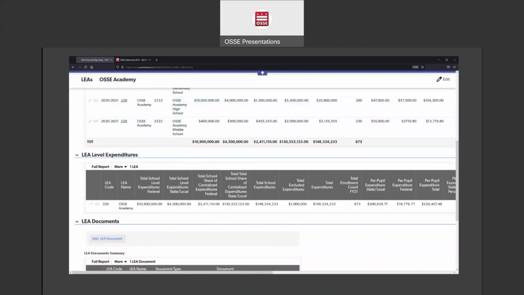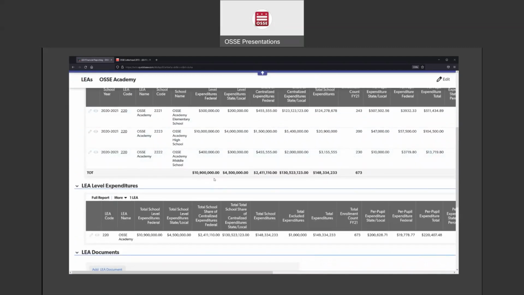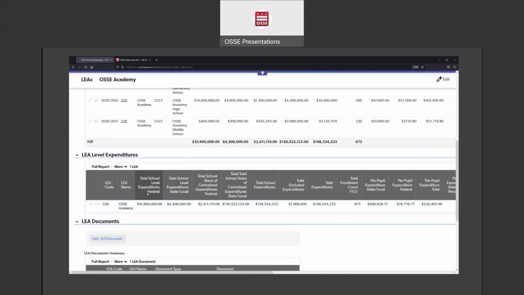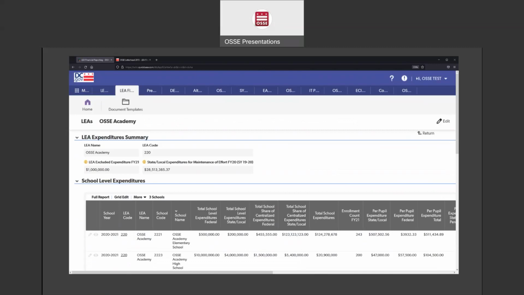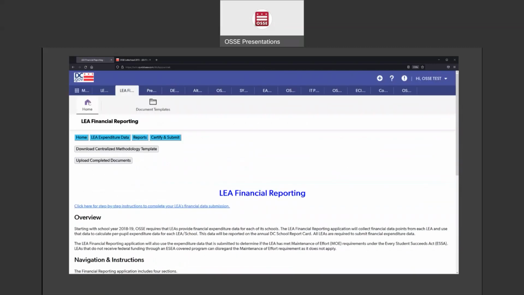If you scroll down further, it tabulates your LEA. It basically adds up all of your school information to get your LEA information.